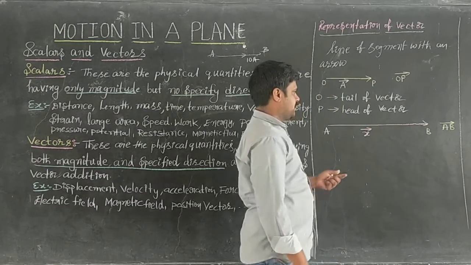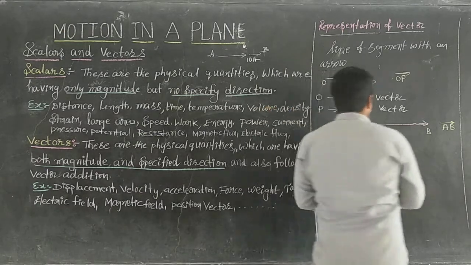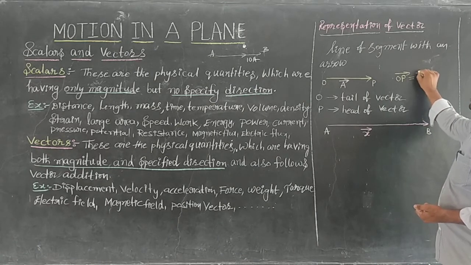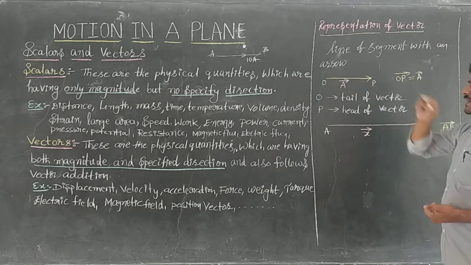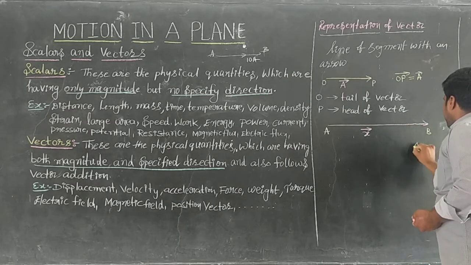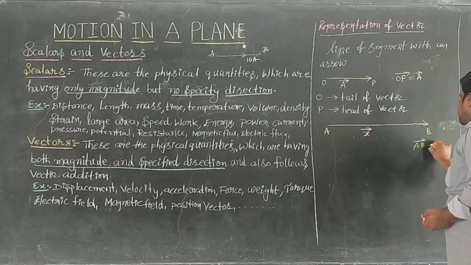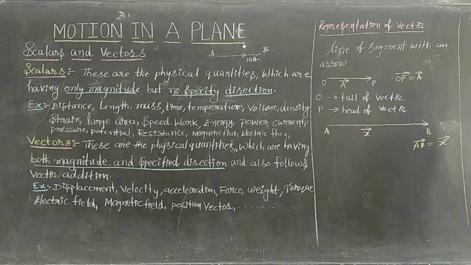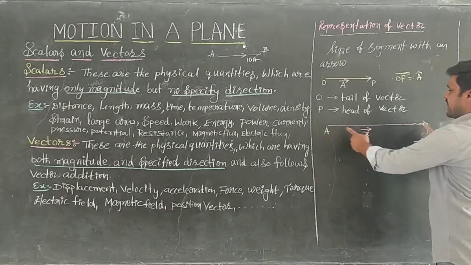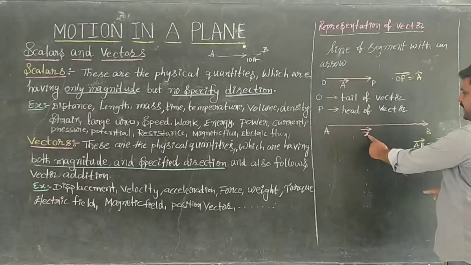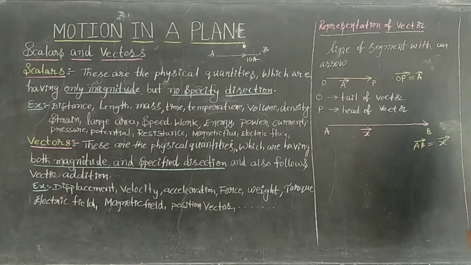So what you can write is OP bar is equivalent to A bar. In a similar way, AB bar is equivalent to X bar. AB bar is equal to X bar. That means this total length in AB is equivalent to X, and its direction.